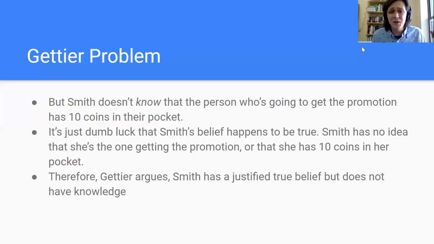The belief turned out to be true, even though the justification was wrapped up in some mistakes on Smith's part. So Smith has a justified true belief, but it still does not count as knowledge. And Gettier says this shows that knowledge must not be justified true belief. It must be something more, or possibly something else. But justified true belief is therefore not sufficient for knowledge.